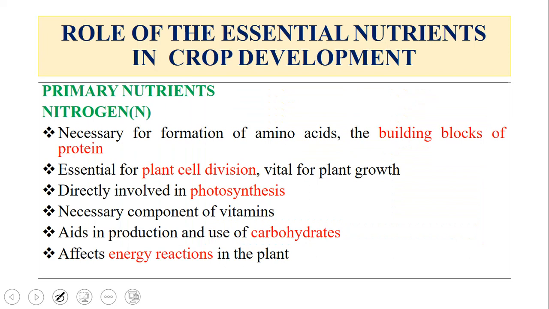Now coming to the role of essential nutrients in crop development. So we know that, as I told you, NPK are called primary nutrients, because these are just like ABCD, which are the primary requirement to study further. Similarly, NPK are the primary or the basic nutrients which are required apart from CHO. So these three are called primary nutrients. In that, first one is nitrogen.